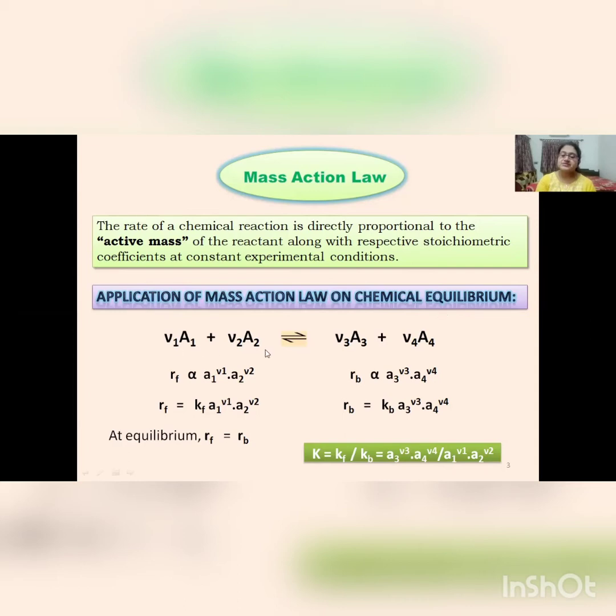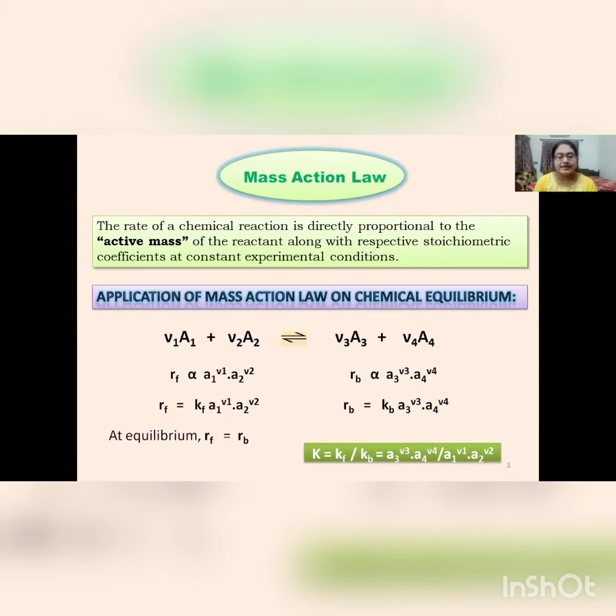Let us consider a generalized chemical reaction as ν1A1 + ν2A2 in equilibrium with ν3A3 + ν4A4. Here A1 and A2 are reactants and A3 and A4 are products. So ν1 is the stoichiometric coefficient of the component A1. Since A1 and A2 are reactants, the rate of forward reaction can be written, by applying the law of mass action, as proportional to the active mass of A1 to the power ν1 into the active mass of A2 to the power ν2. So Rf equals Kf into [A1]^ν1 into [A2]^ν2, where Kf is the rate constant for the forward reaction.